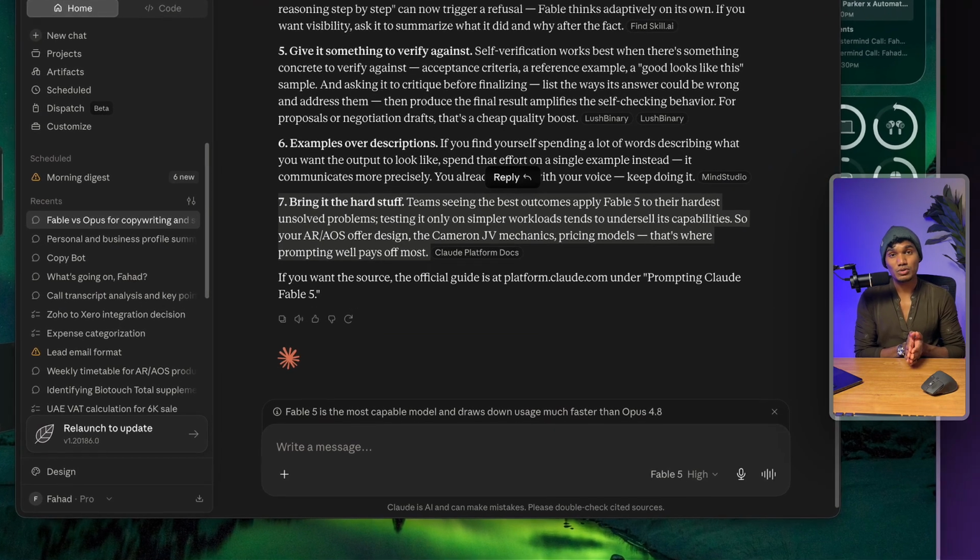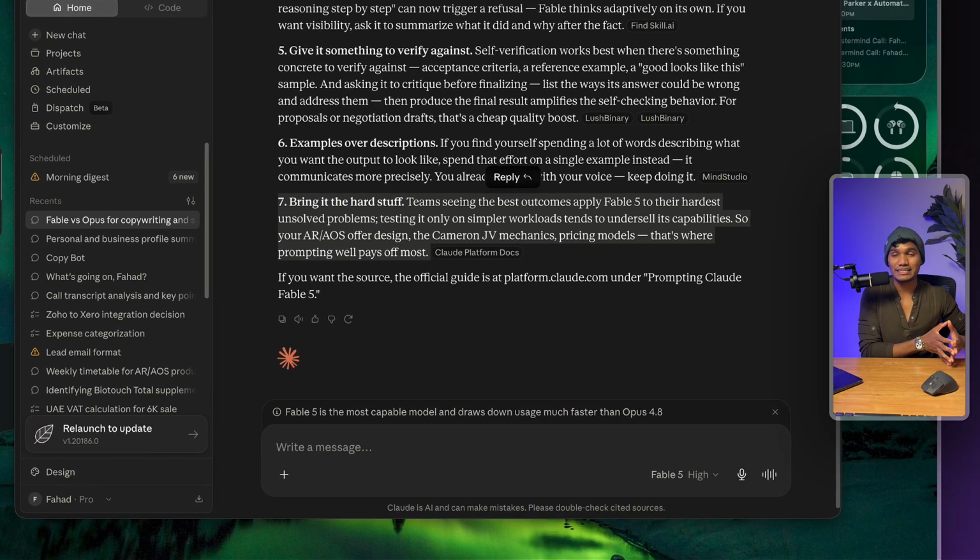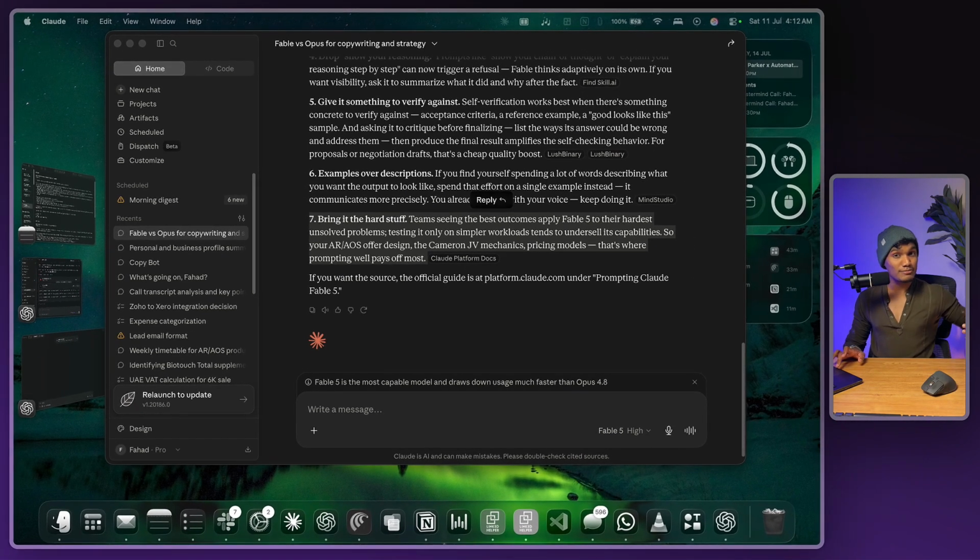So the last thing I want to go over with you guys is how to properly and effectively use Fable so you don't have to spend too much money in credits and tokens. The best way, if I were you, the way I would use Fable, is let Fable do the thinking. The person who thinks the most is the one who makes the most money, but the person who executes isn't. That's the way capitalism works. It's always the boss who makes the decisions and takes the risks, but the people who actually do the work are not the ones who are paid the most. The same logic applies here as well.